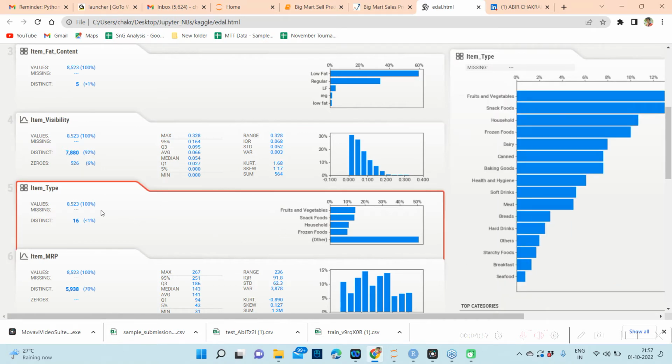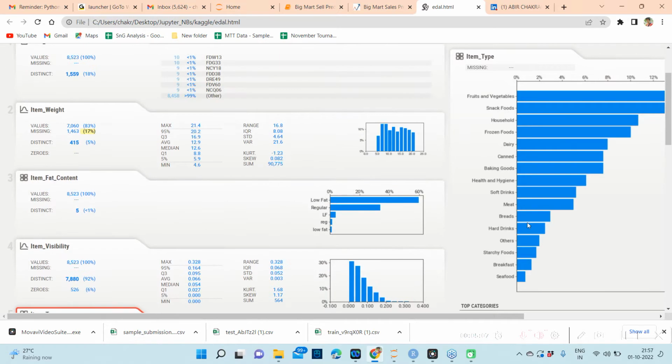Then we have item type. There are different types of items: a few drinkable items, a few food items, and a few non-eatable items.